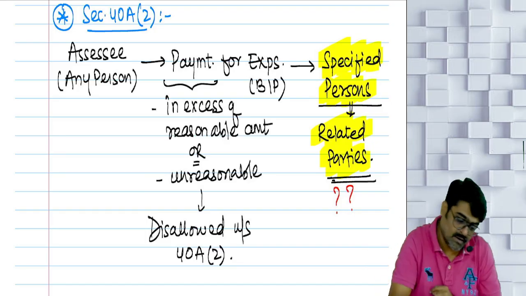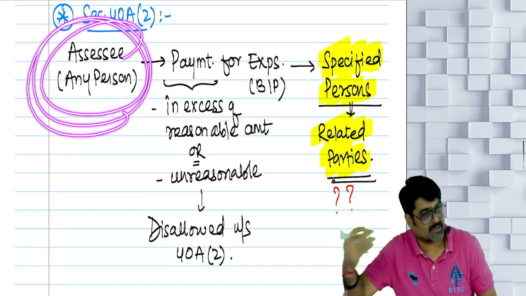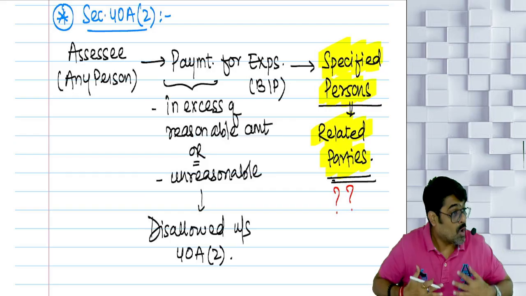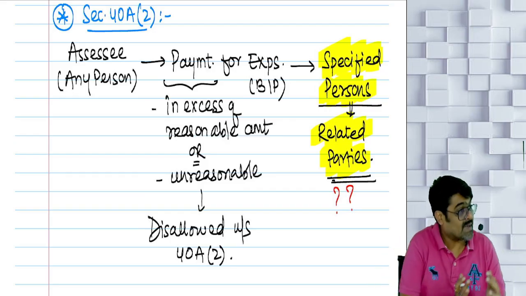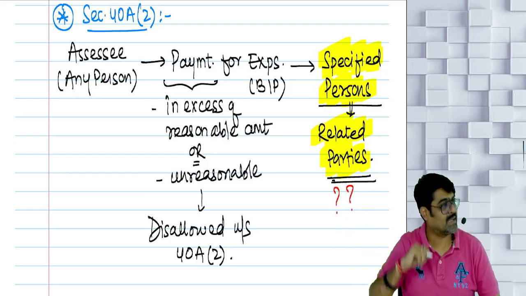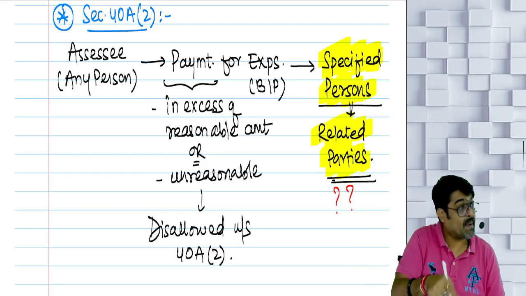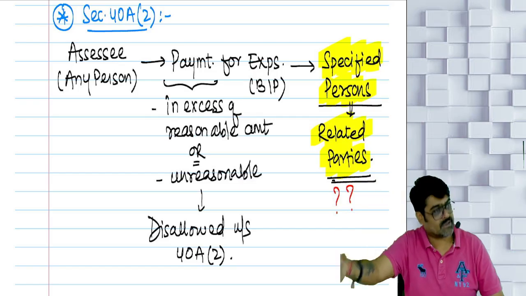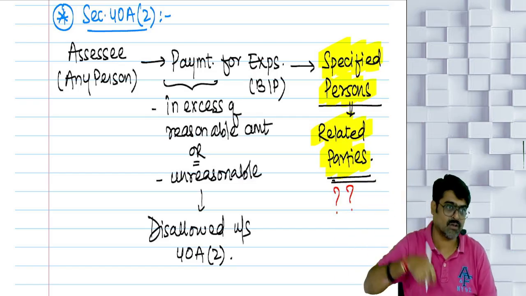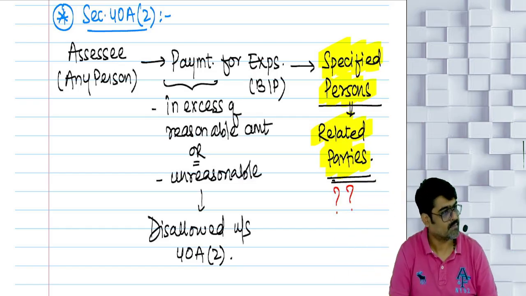Any concern where I am having a substantial interest, or my member, partner or director is having a substantial interest, or any relative of my member, partner or director is having a substantial interest, even that concern is also a related party.